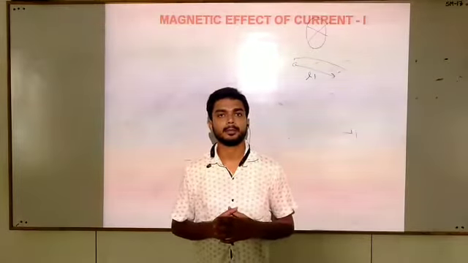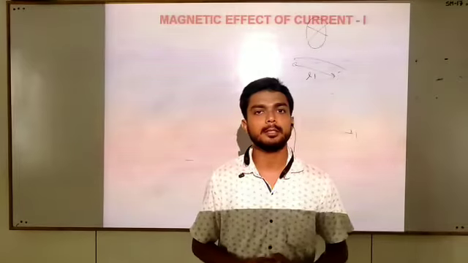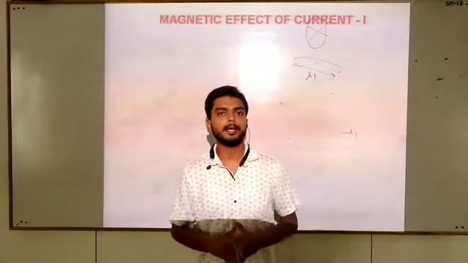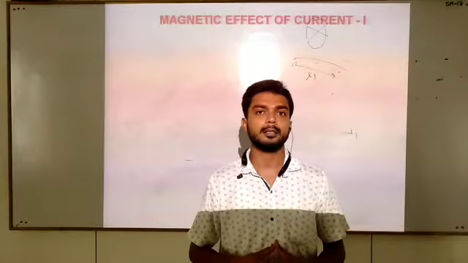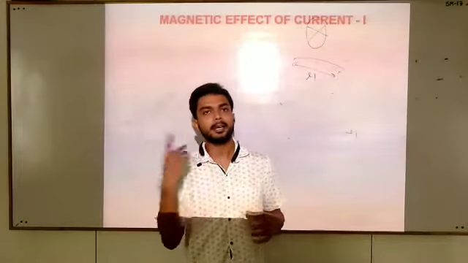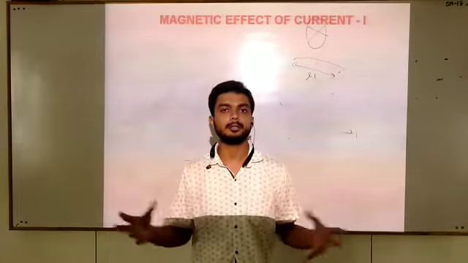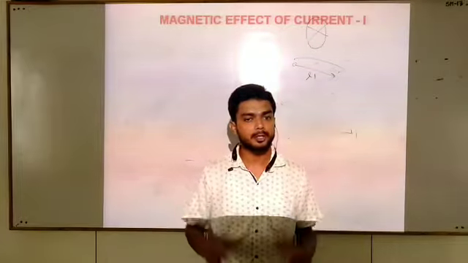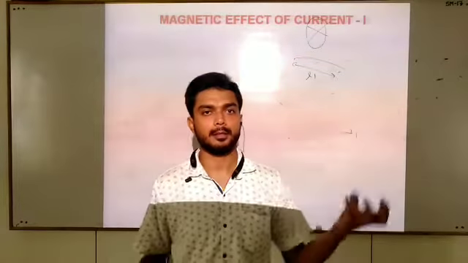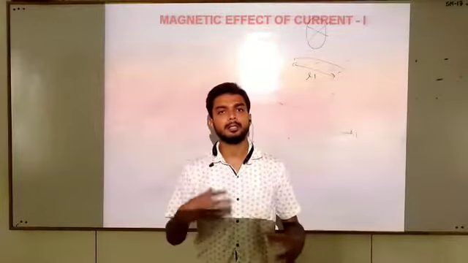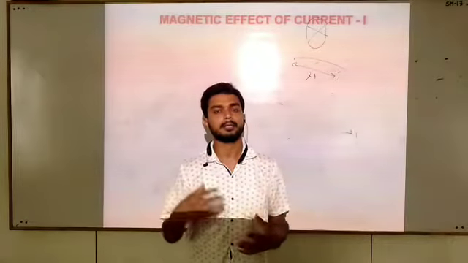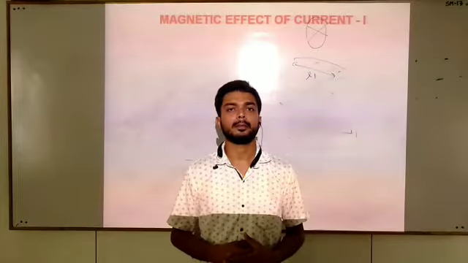A scientist named Ørsted discovered that whenever current flows inside a conductor, then around that conductor there is an existence of magnetic field, which can be observed by a magnetic compass or different types of magnetic sensing sources.